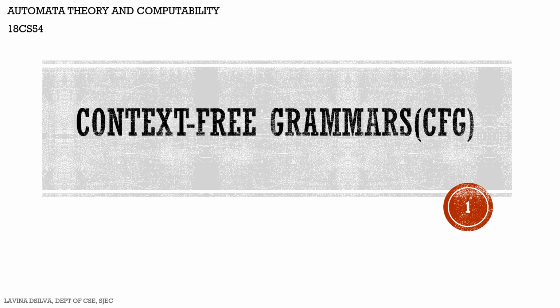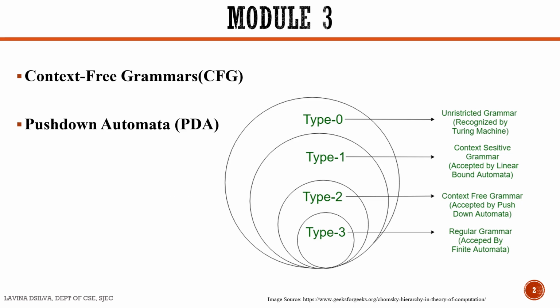Hello students, in this video I will explain the conceptualization of the idea of context-free grammars, that is, what led to the idea of generation of the context-free grammars. I've already explained in the previous video that this module consists of two parts, that is context-free grammars and push-down automata. Under the hierarchy of computational languages, the context-free grammar is a type 2 grammar or a type 2 language, and the computational model which accepts context-free languages is push-down automata.